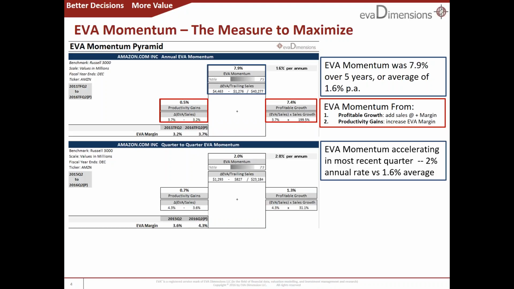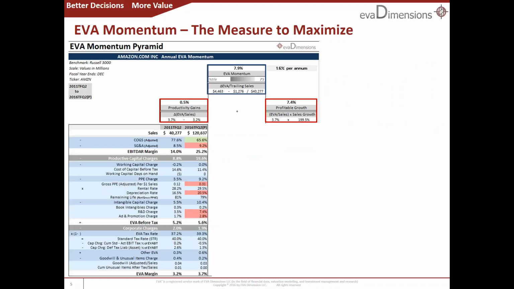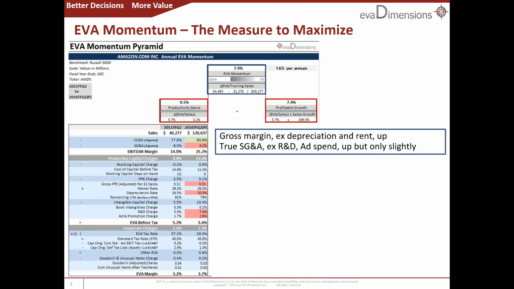positive developments to bear. For a more complete view, EVA margin tucks in under the EVA momentum schedule and is shown here with more details exposed. In practice, our clients go even deeper and we automate schedules to bring company-specific metrics onto the EVA momentum scorecard. Here, though, we can see that Amazon's gross margin expanded significantly, but we can also see that overstates the gain. The company's true SG&A costs, net of depreciation and rent and R&D and advertising costs, which we've put aside, increased.